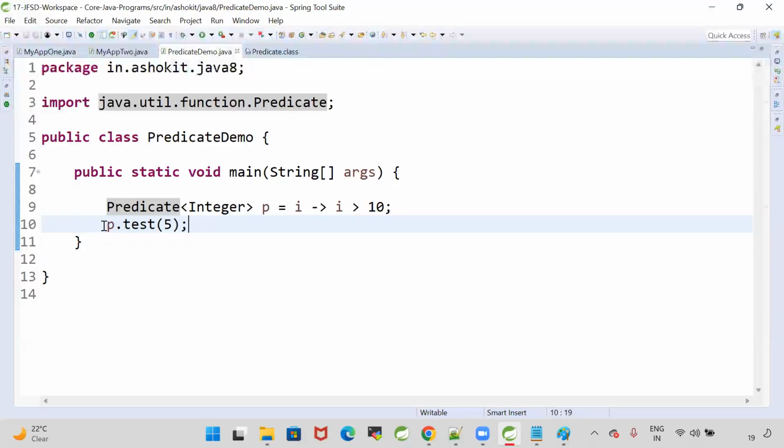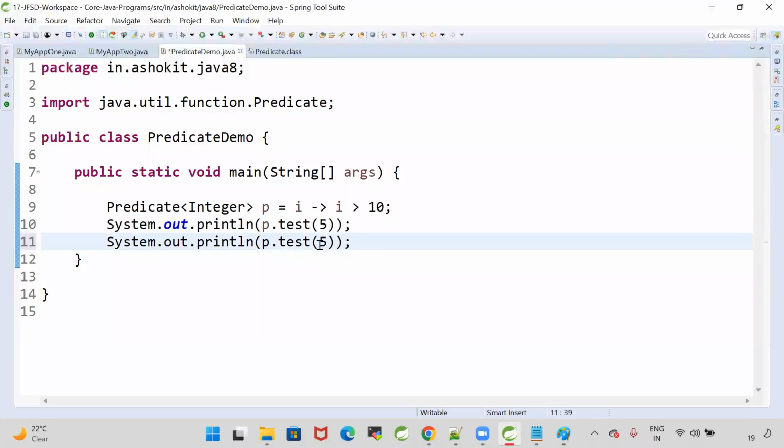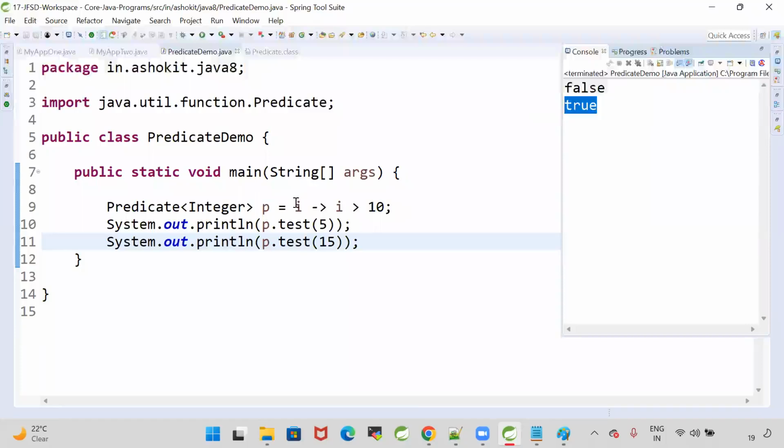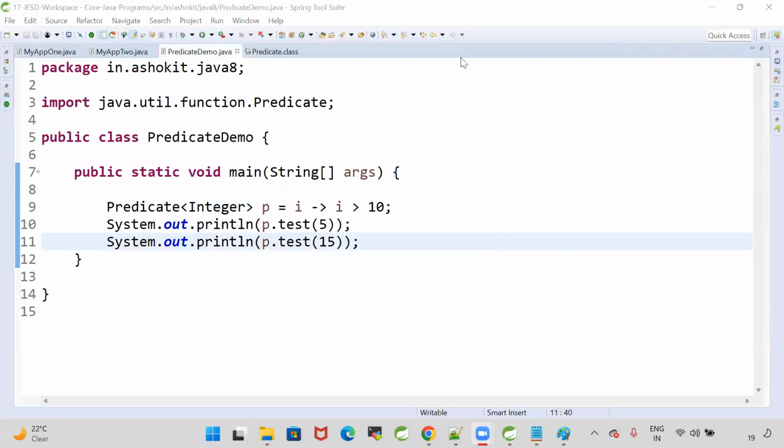Now when I'm calling p.test, it is going to return some value. System.out.println of p.test of 5. Let's run this program. False. i is not greater than 10. Now test of 15, run this program. Yes, it is true. So can I say this lambda is executing when I call the test method? Integer represents the generic type.